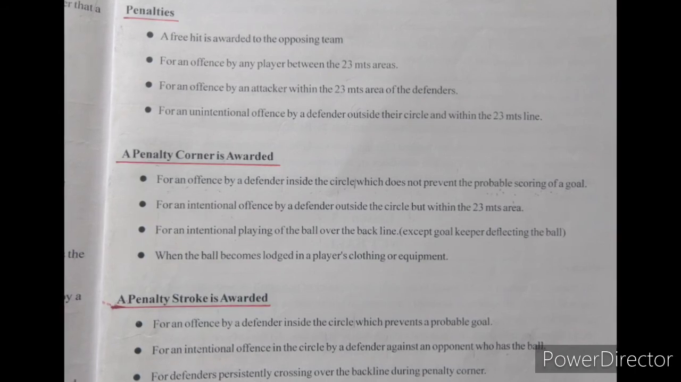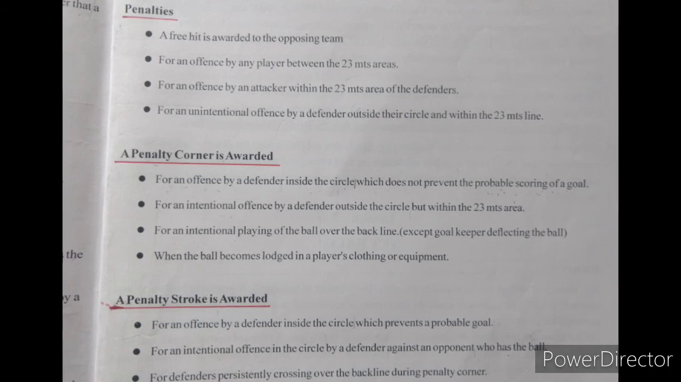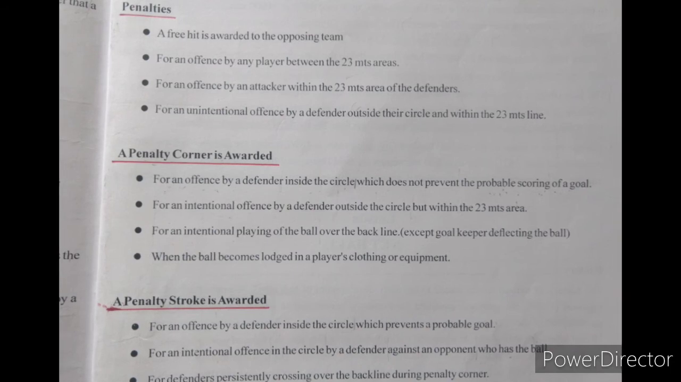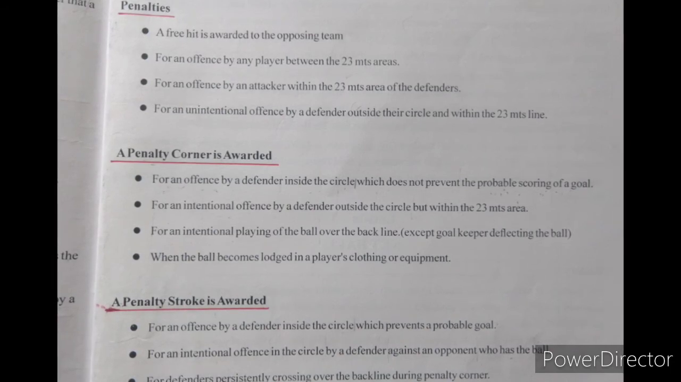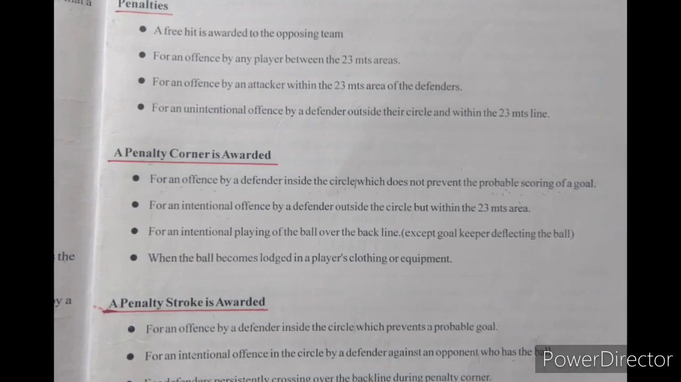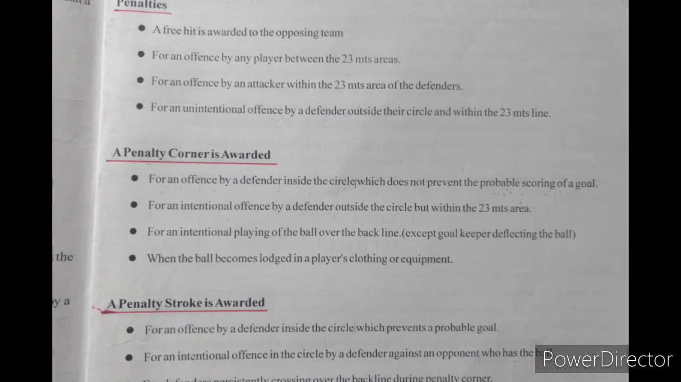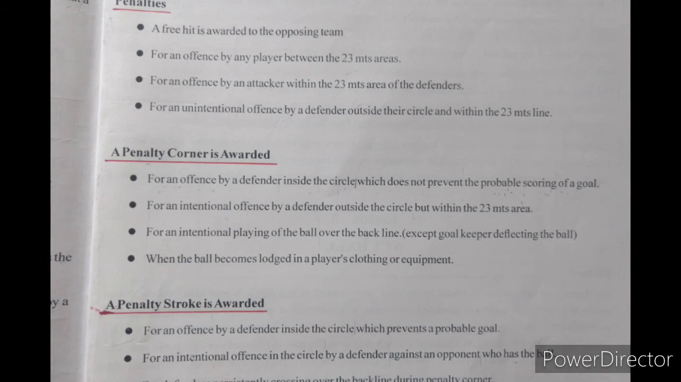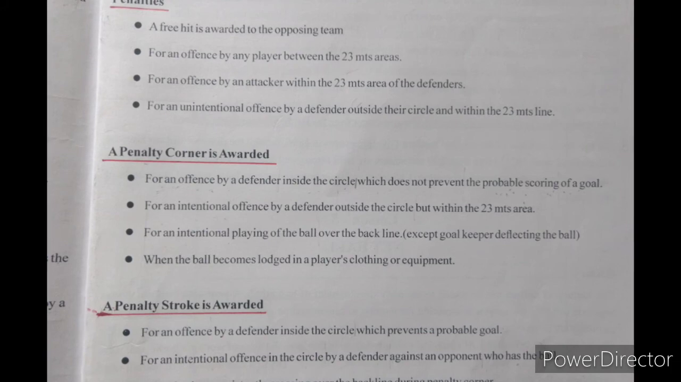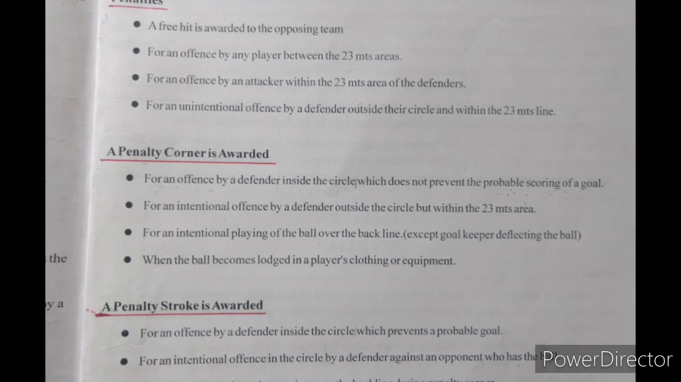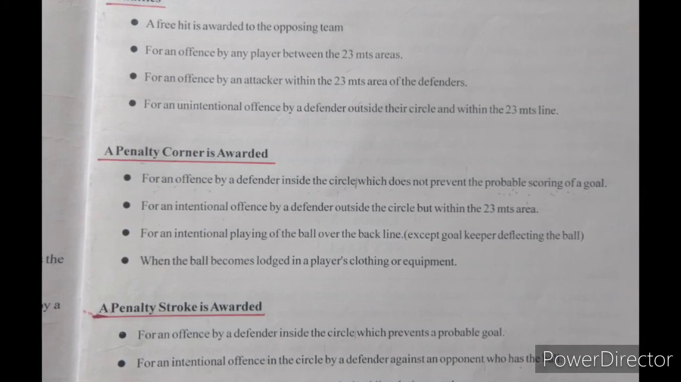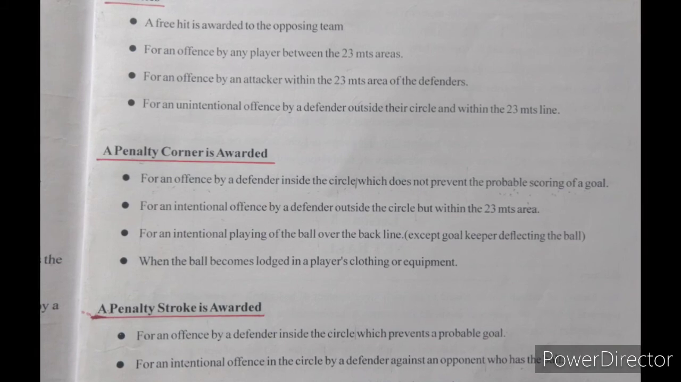The next, a penalty corner. A penalty corner is awarded for any offence by a defender inside the circle which does not prevent the probable scoring of a goal. An intentional offence by a defender outside the circle but within the 23 meters area. For an intentional playing of the ball over the back line, except goalkeeper deflecting the ball. When the ball becomes lodged in a player's clothing or equipment.